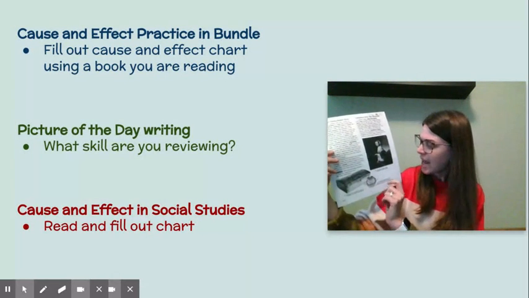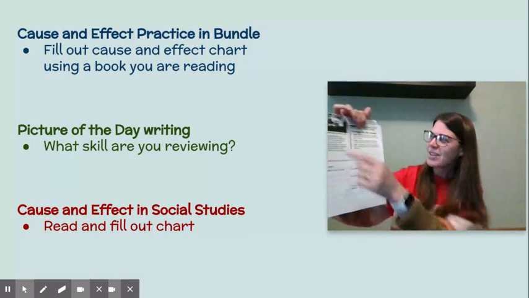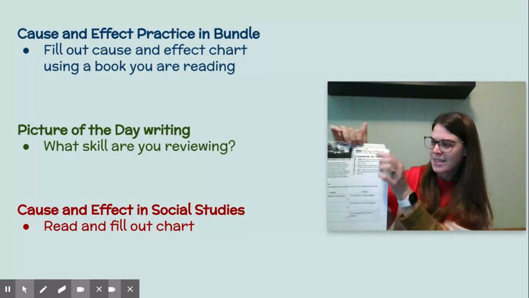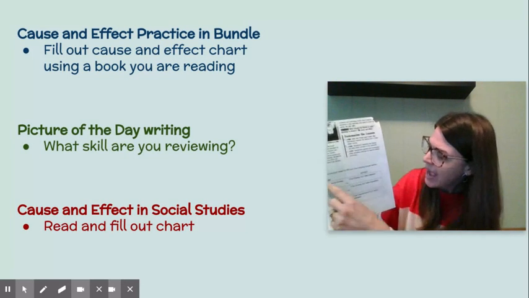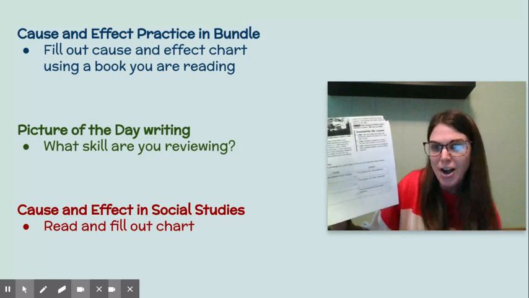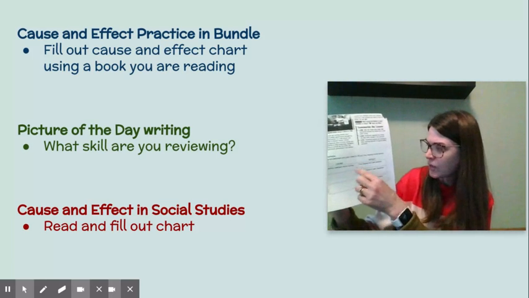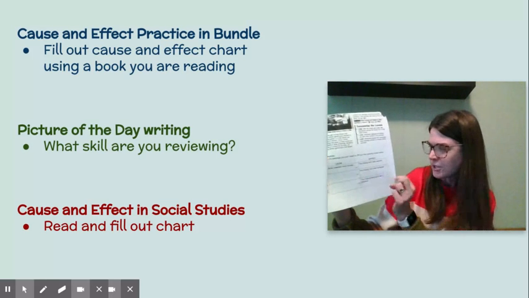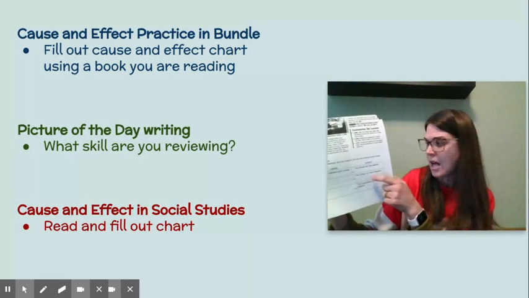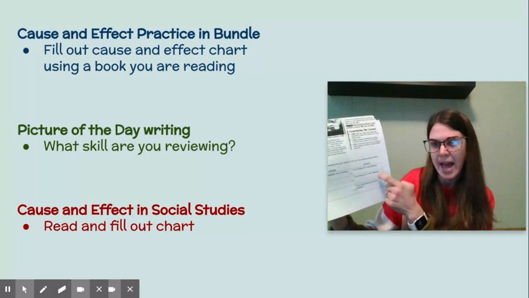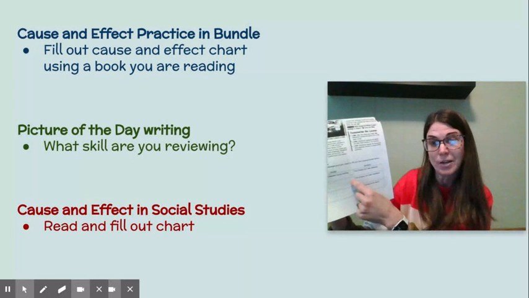It's pretty short. Go ahead and read the captions too. They give you some information. And there's a little bit more on the back, and then just some good summary points right here that will help you out. And then you have a small chart for cause and effect, and it's based on this passage. Okay, and so they give you the 3 effects and the first cause. So here in this second effect, you need to ask yourself, why did this happen? Go back in the passage and find out, and that why is going to be your cause.